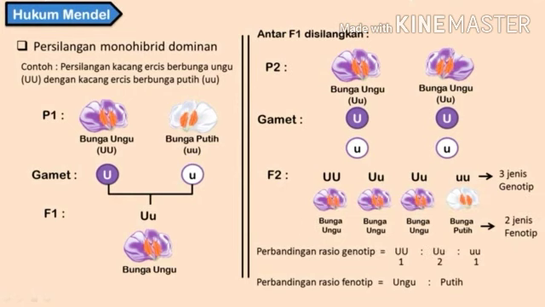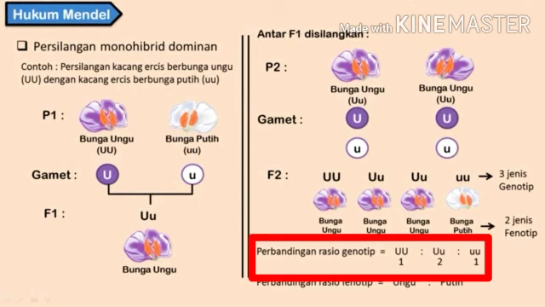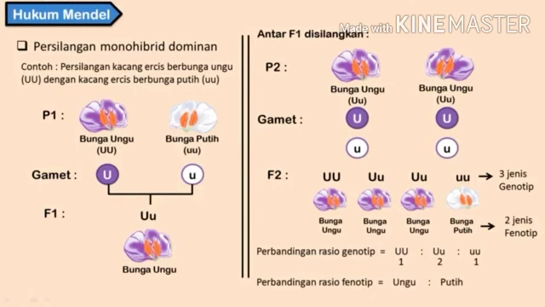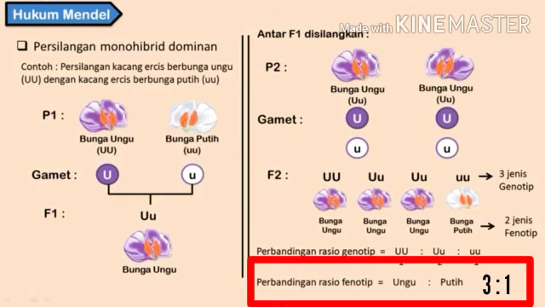If we compare the genotype ratio, it will produce 1:2:1. It means 1 U big, U big, 2 U big, U small, and 1 U small, U small. And the phenotype ratio is 3:1. It means 3 purple flowers and 1 white flower.